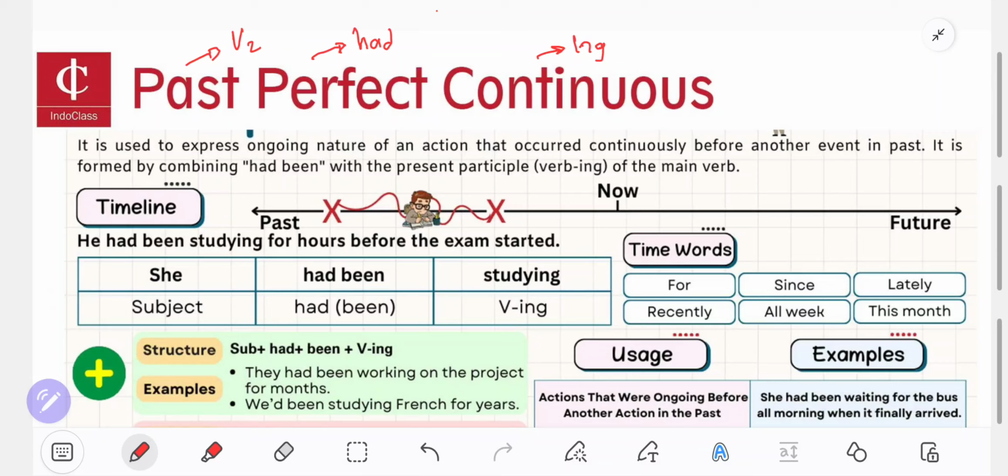The description of this past perfect continuous: it is used to express the ongoing nature of an action that occurred continuously before another event in the past. It is formed by combining had been with the present participle, verb ing, of the main verb.